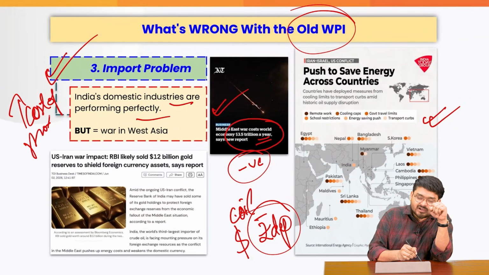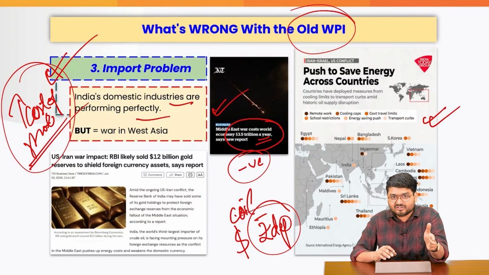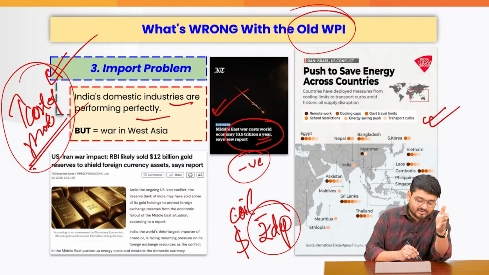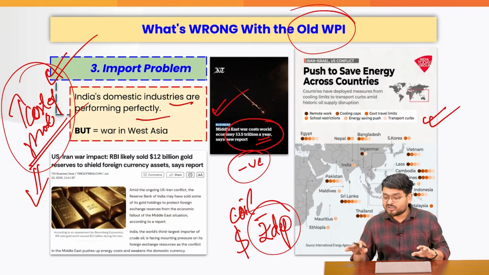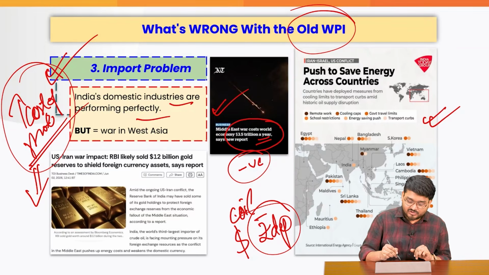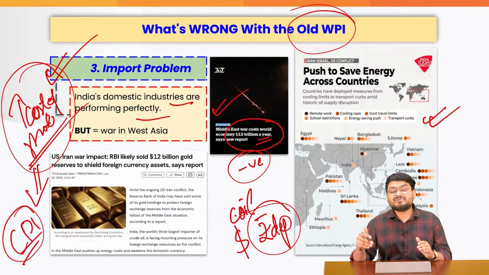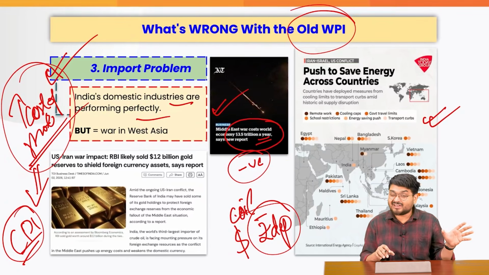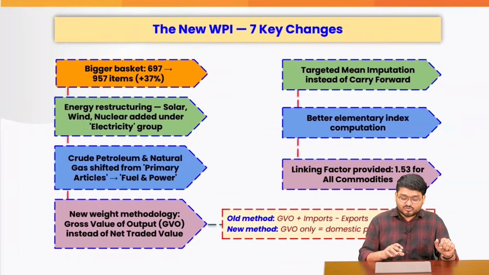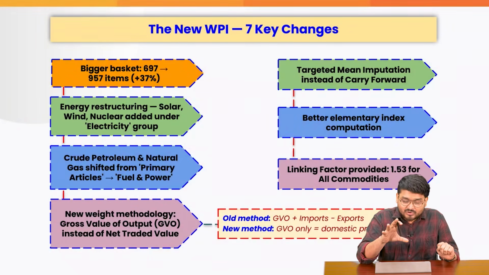All of us can conclude, right, that due to the war, we are increasing the cost of production. And at the end of the day, you have seen how the prices in the economy are gradually increasing. If you have also seen the last CPI, which also has been covered in the Analyst, you have seen how the inflation is almost reaching 3%, 4%, and it is coming in that RBI target region. So this means that we need to change the WPI, and that is exactly what we have done.